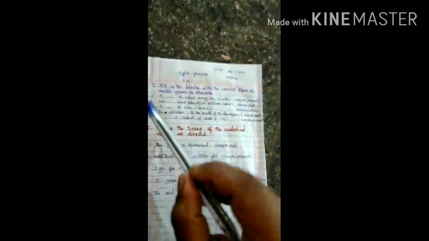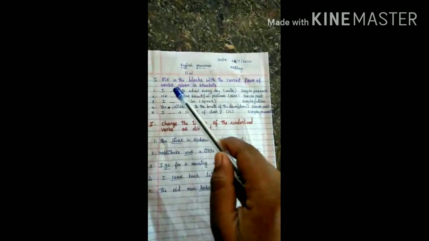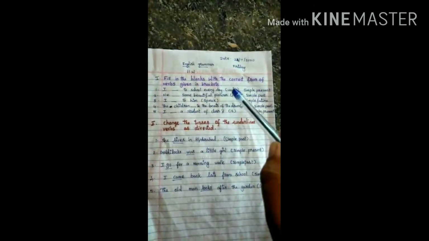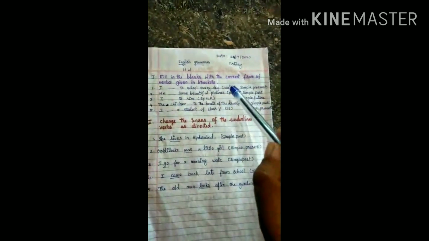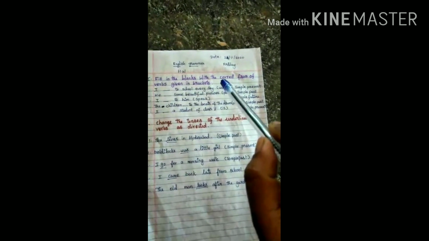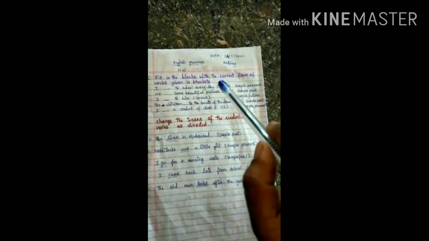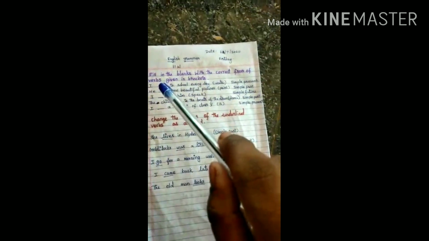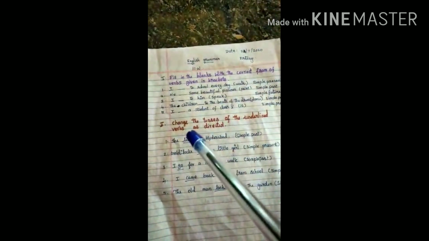Next, filling the blanks with the correct form of the verbs given in the brackets. Okay, you change the given verb and write it in the blank. Walk is a simple present tense, you directly write walk. Here, simple past tense is required, so you write walked in the blank. Okay, understand?